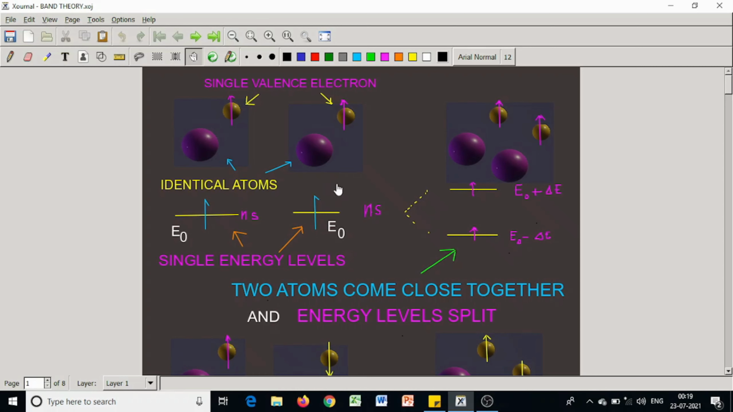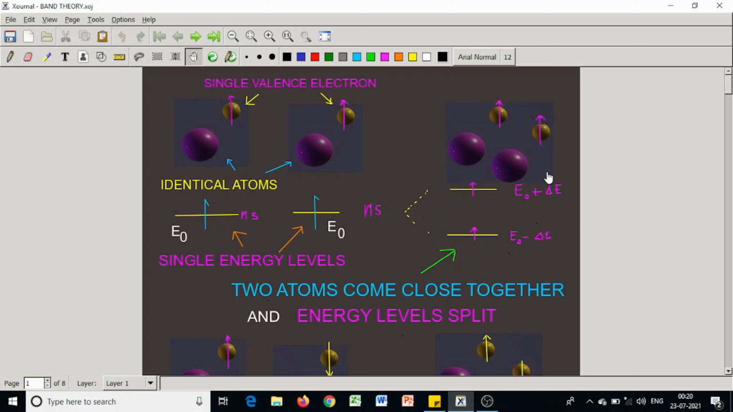These two identical atoms with single valence electron are slowly brought close together until their electron shells begin to overlap. Now the atoms are ionized, because these two electrons form a separate system, so they are ionized, leaving one electron, and they become positive ions.